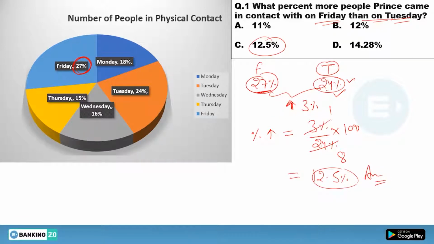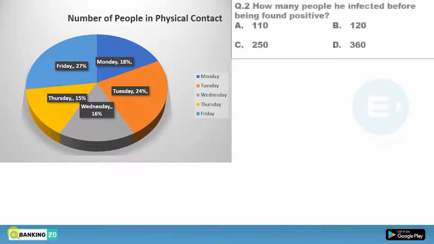I hope this question is clear to you. Now move to the next one. What is the next question? The next question is also very easy. How many people he infected before being found positive? Okay, now move to the first slide.